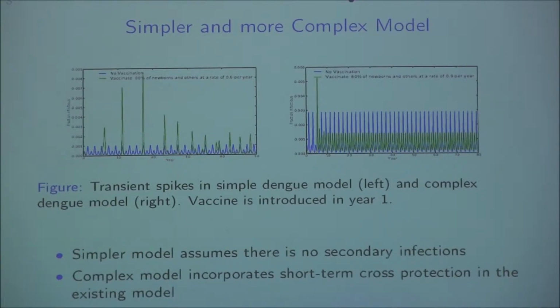So we had to add 2 more compartments for this, and we also incorporated in this model one more assumption, that when you get secondary infection, there is enhancement in transmission. We did that by just increasing the force of infection by a factor of 1.1, and we still get the transient spike in that case. And again, our results were similar to what I had shown for these models as well.